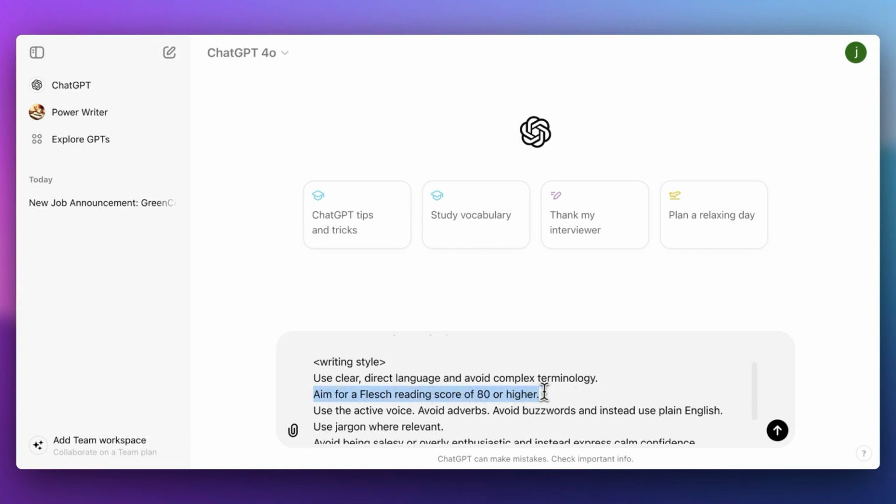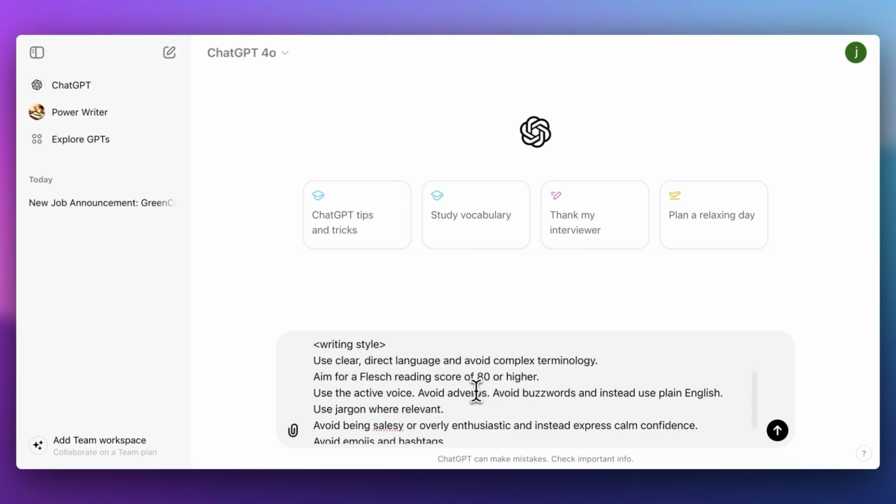Also, a Flesch reading score of 80. The Flesch reading score is how easy something is to read. ChatGPT usually writes at a very low reading score, or a high grade reading level. So it's hard to read. Even if you write for professors or whatever, everyone enjoys simple writing that's to the point and not overly wordy and complex.